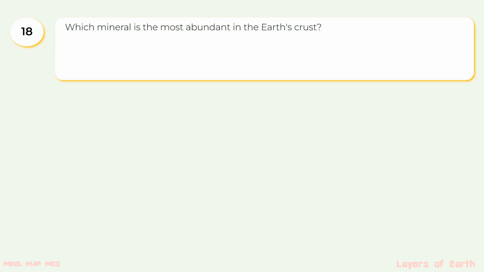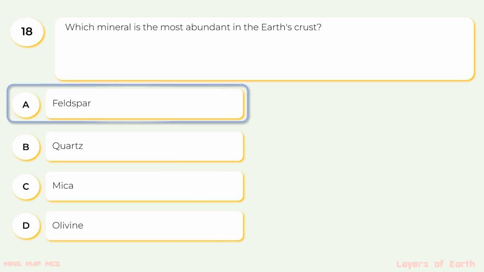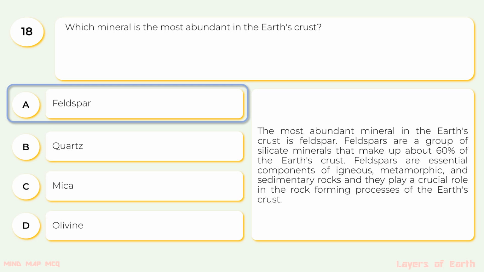18. Which mineral is the most abundant in the Earth's crust? A. Feldspar, B. Quartz, C. Mica, D. Olivine. The correct option is A, feldspar. The most abundant mineral in the Earth's crust is feldspar. Feldspars are a group of silicate minerals that make up about 60% of the Earth's crust. Feldspars are essential components of igneous, metamorphic and sedimentary rocks, and they play a crucial role in the rock-forming processes of the Earth's crust.